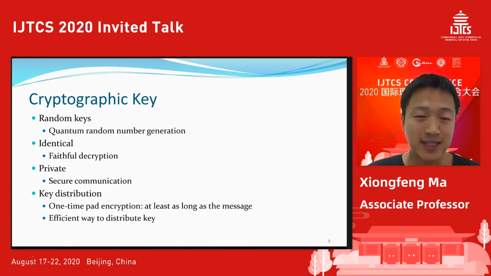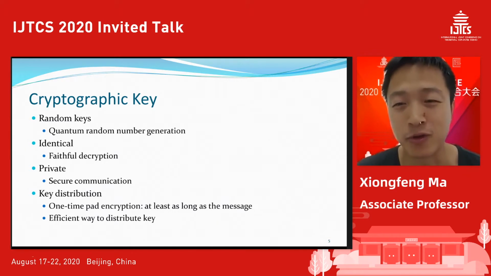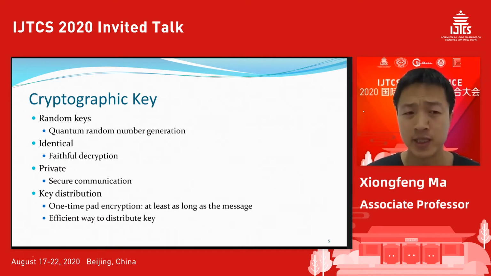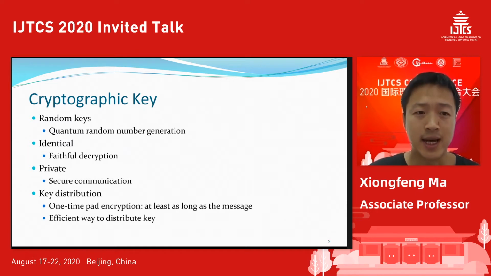A key is basically just a random bit string, so we need a good random number generator to generate it. We do have a quantum random number generator to do that. And if we really need a key for communication, for symmetric key or private key crypto systems, we need the key to be identical between Alice and Bob so that they can do faithful encryption and decryption, and the key must also be private so that no hacker can know the key ahead.